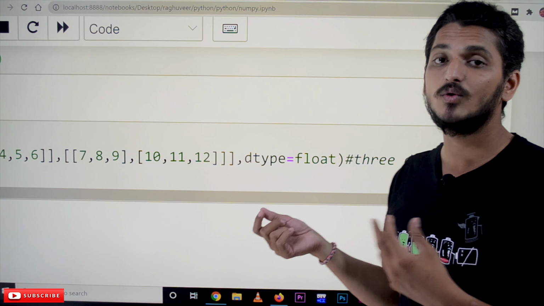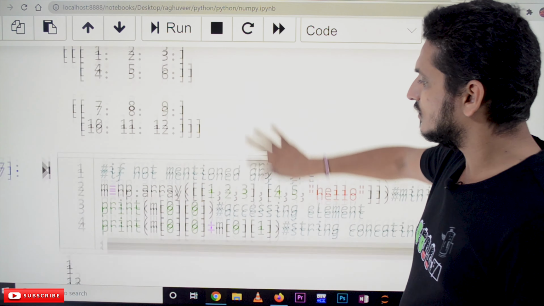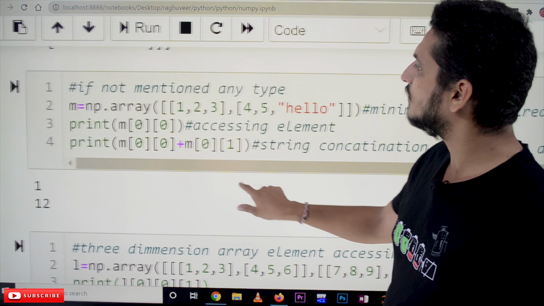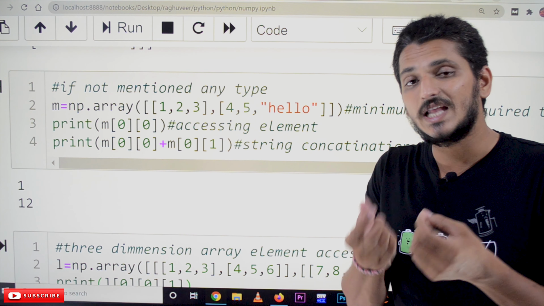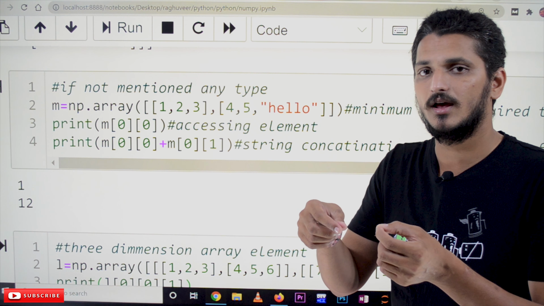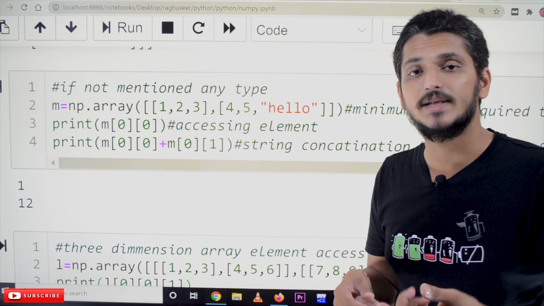That we will discuss in our next example. So that's why when you display the L value, what's the output we got here? All the things we got in floating point. Then the next one, if we did not mention any type, the dtype value, the default value is None. What does None mean? Which type is considered?